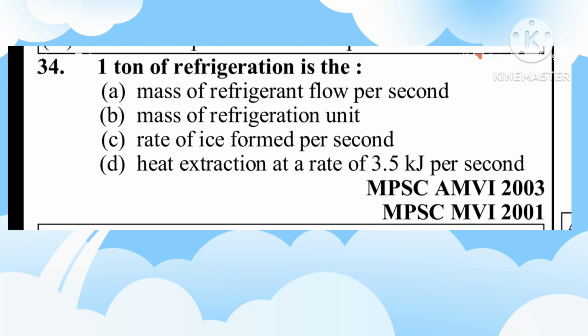Question number 34. 1 ton of refrigeration is the A. Mass of refrigerant flow per second, B. Mass of refrigeration unit, C. Rate of ice formed per second, D. Heat extraction at a rate of 3.5 kilojoule per second. Answer: D. Heat extraction at a rate of 3.5 kilojoule per second.